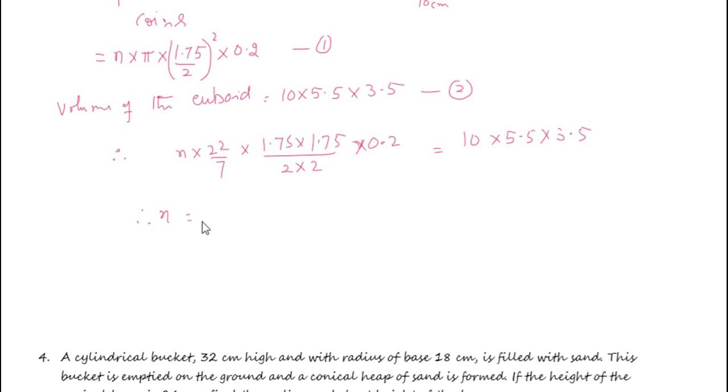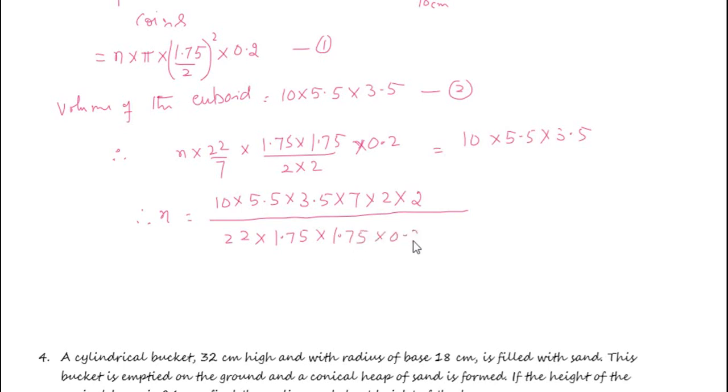Therefore, n equals, let me write this first, 10 into 5.5 into 3.5. Whatever is in the denominator here will go to the numerator, into 7 into 2 into 2, divided by 22 into 1.75 into 1.75 into 0.2.